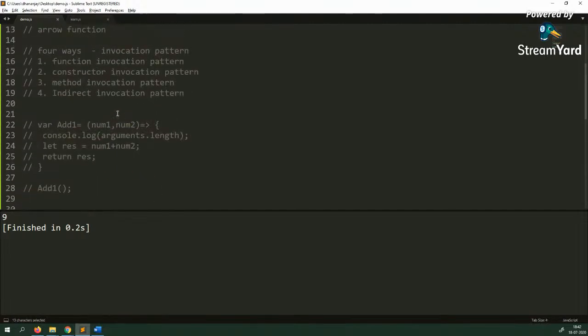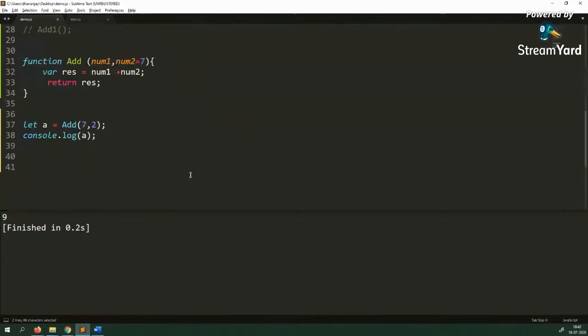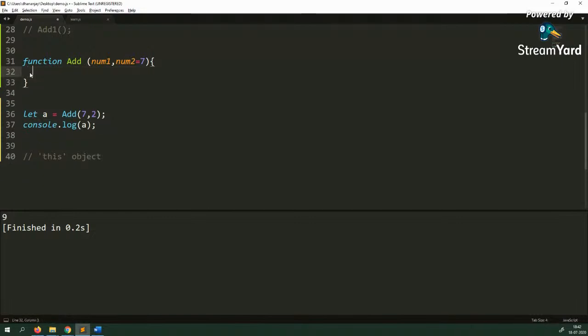Then what is the purpose of the other 2 ways of calling a function, and why is this? So in JavaScript, there are 4 ways of calling a function. I repeat, in JavaScript, there are 4 ways to call a function only to determine what is the value of this, what is the value of this object inside that function. What is the value of this object inside a function will depend on how you are calling a function.